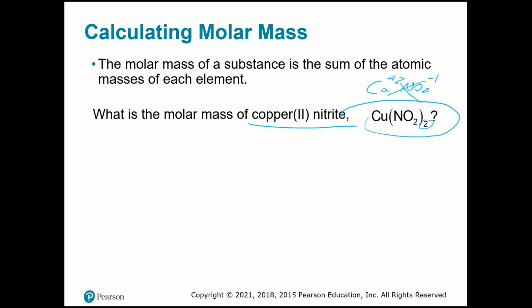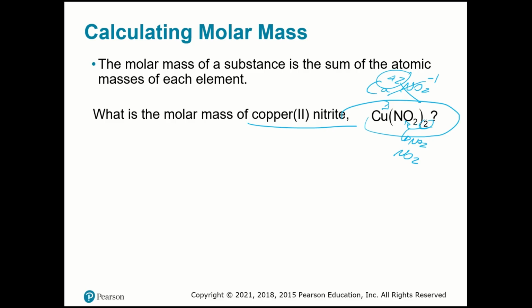When you cross over, you need to use parentheses for the nitrite to say that the 2 will be 2 of NO2. That means NO2 plus NO2. So I have 2 nitrogens, and 2 times 2 is 4 oxygens. And this makes all the difference when you calculate the molar mass.